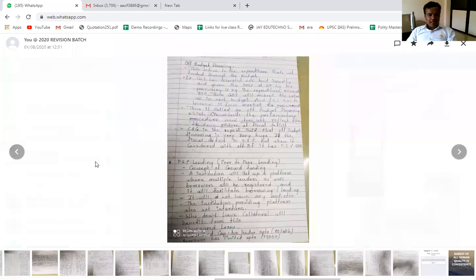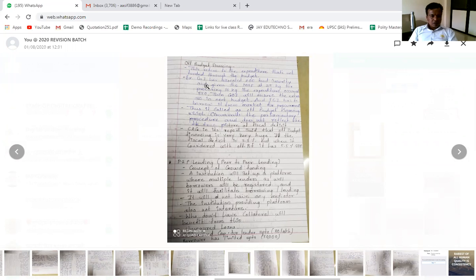In the budget there is already an estimation of where the government is going to finance or receive the money from and where the government is going to spend the money. So sometimes the government does financing outside the budget. Outside the budget means which is not mentioned in the budget speech or which is not passed in the parliament. In such situations also the off budget financing can be done. So that is what is mentioned here.